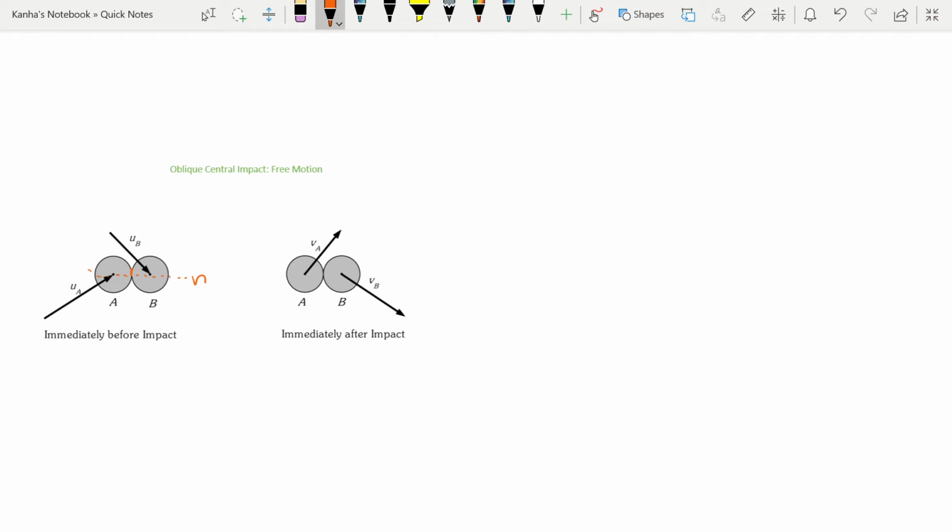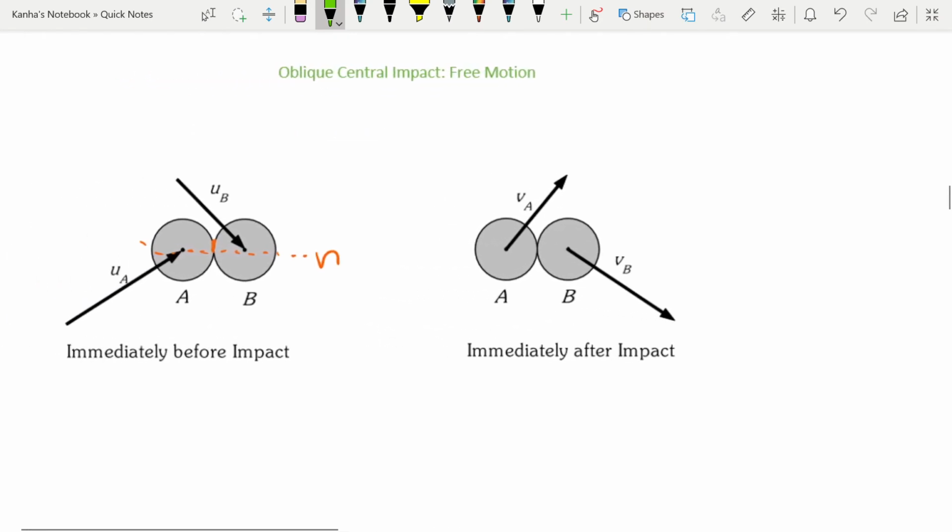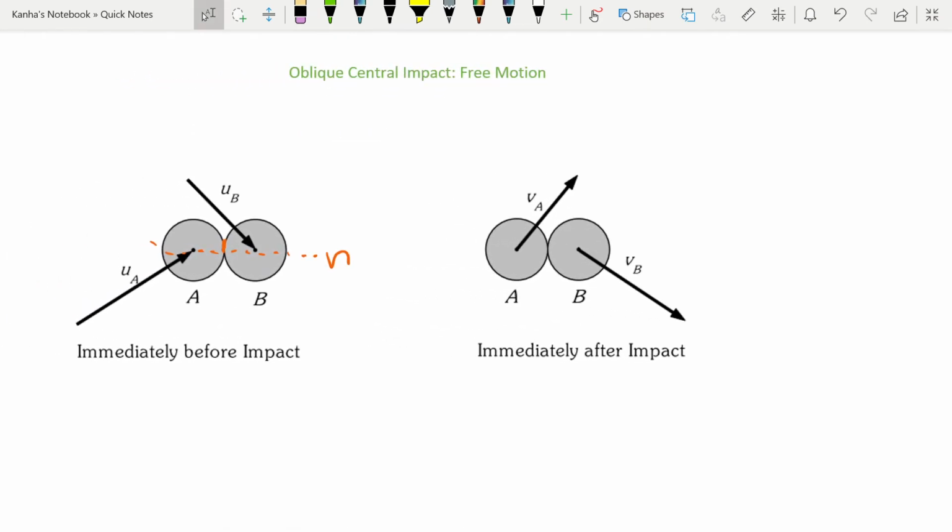Now to analyze this impact, I'll quickly show you these diagrams in which I show you the components of velocity before and after the impact along the common tangent and the line of impact. So these are the terms that you should be wary about. Let me just draw the immediately-before-impact diagram. Let me zoom it in so that you can easily see it properly.